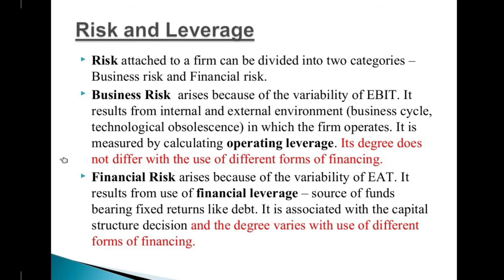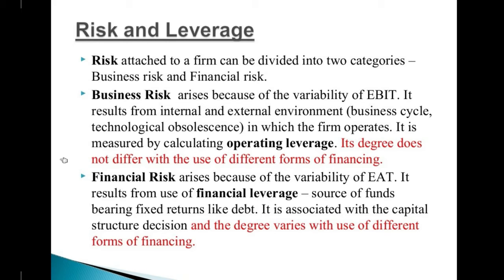Risks and leverage. Now we are coming to the main part of this session. The risks. What are the risks? Risks attached to the firm can be divided into two categories: business risk and financial risk. We have discussed this point before as well. So business risk: what is business risk? It arises because of the variability of EBIT, earnings before interest and tax.